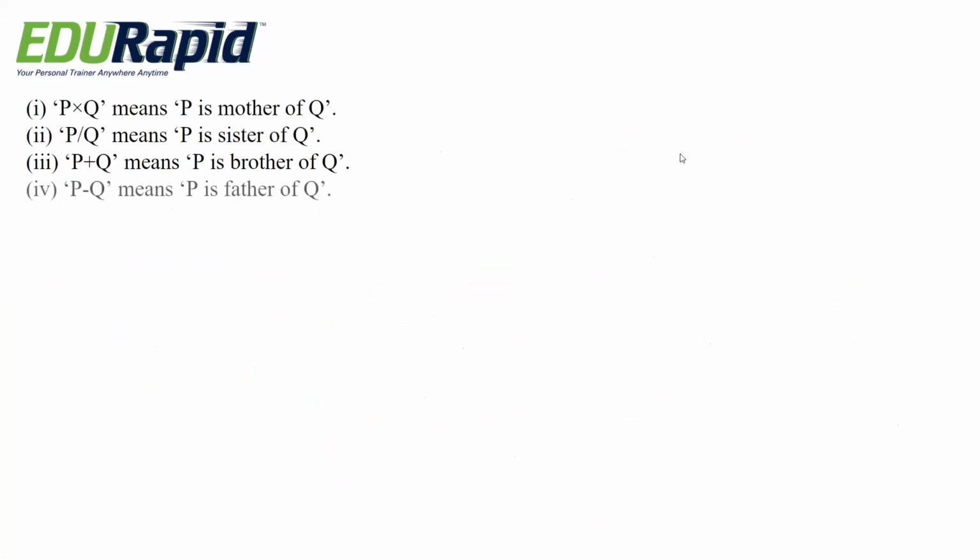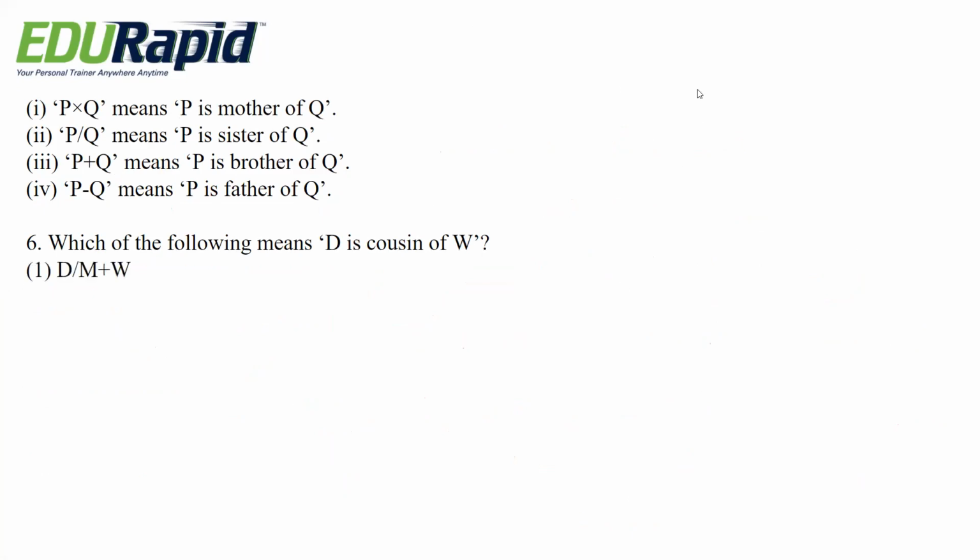Next question, same conditions. Which of the following means D is cousin of W? Options are D divided by M plus W, D plus M divided by W, D into T plus W, D minus T divided by N into W, none of this.